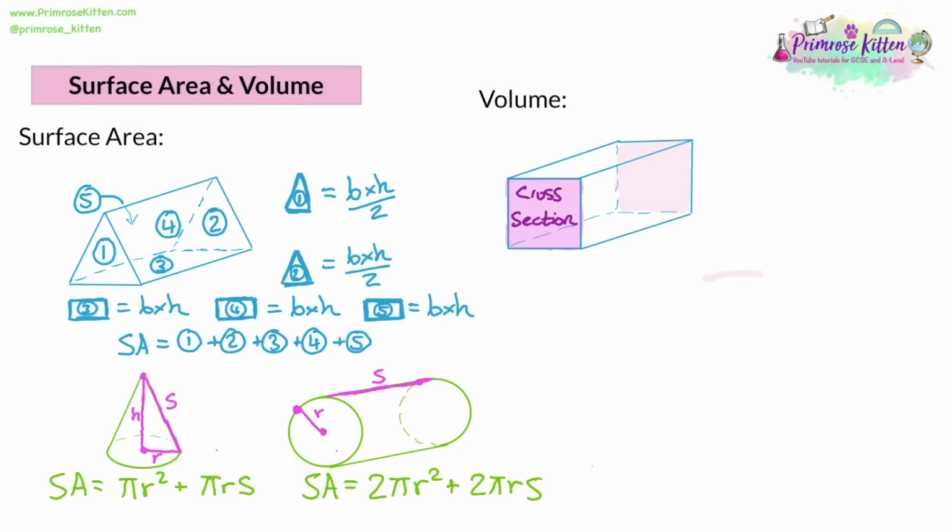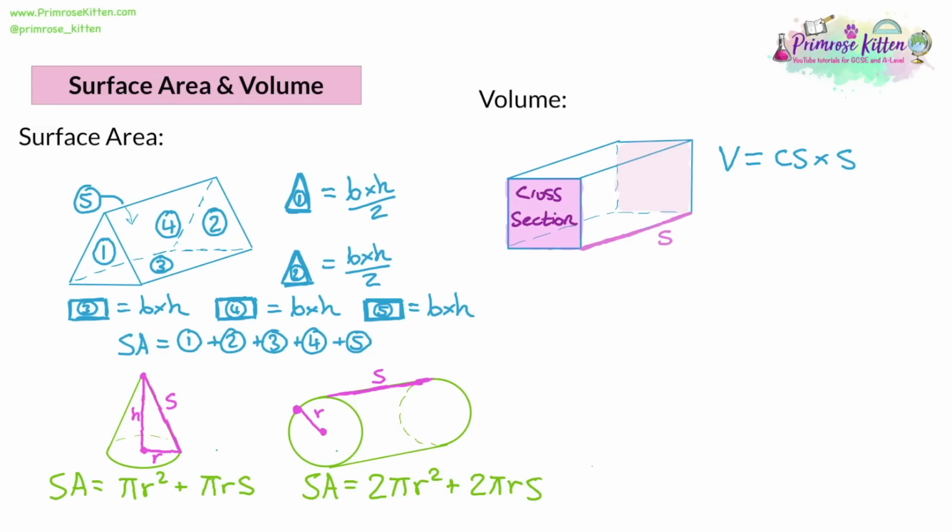Other thing that we need to know about is the kind of length of the shape. Now, again, it depends on the orientation of the shape. This could be a height, it could be a length or width, depending on what you want to use for it. I think what I'm going to do here is I'm just going to call it the side, like I did before for the cylinder. So this is the length that connects the front of the cross-section to the back of the cross-section. So for the volume of a prism, you take the cross-section and you multiply it by the side, and that's it. So this general formula works for everything.